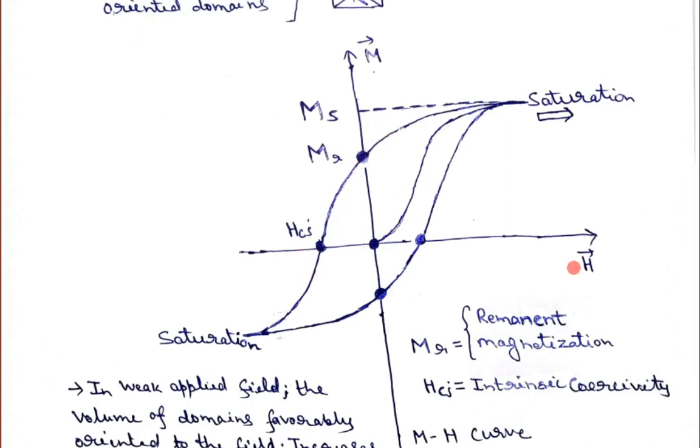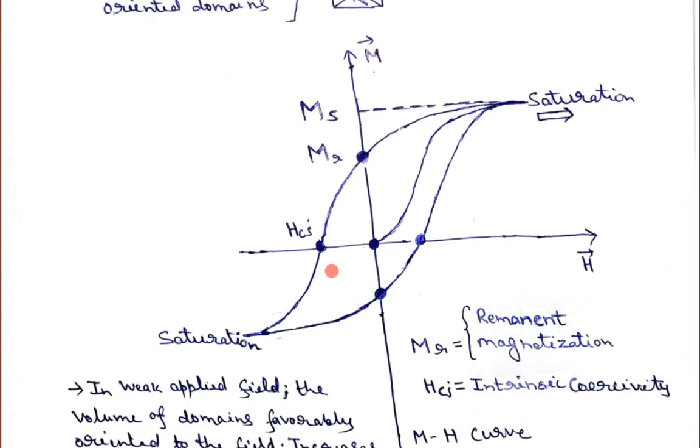If you increase the magnetic field in the negative direction till the magnetization becomes equal to 0, that particular value of the magnetic field is known as the intrinsic coercivity. Remember, I am not calling it coercivity, I am calling it intrinsic coercivity. I have written H_CI, that is the intrinsic coercivity, or the intrinsic coercive force. This distance is the intrinsic coercive force. Here M becomes equal to 0 when H becomes H_CI.